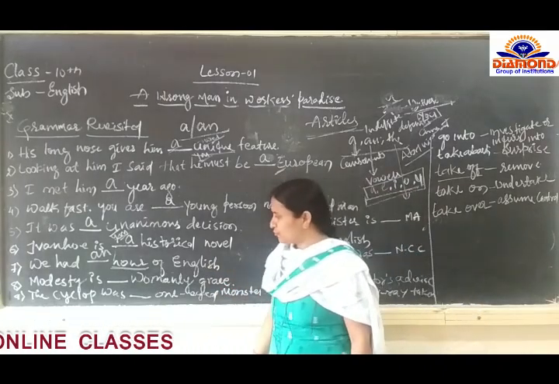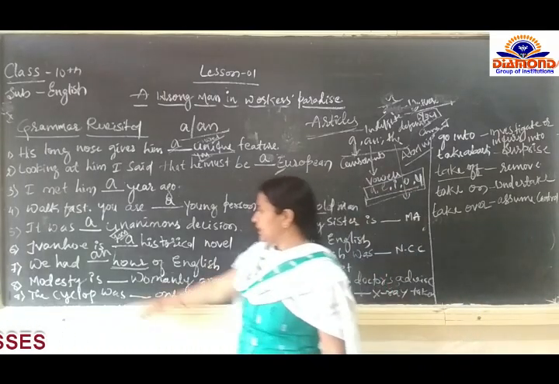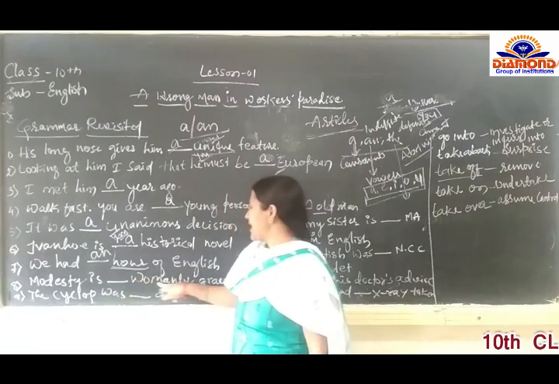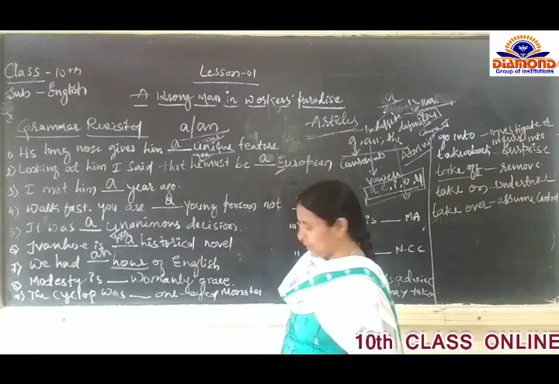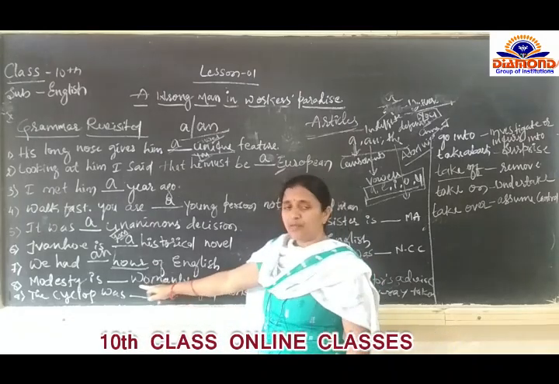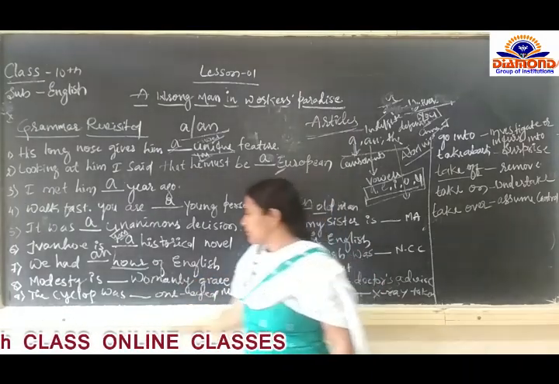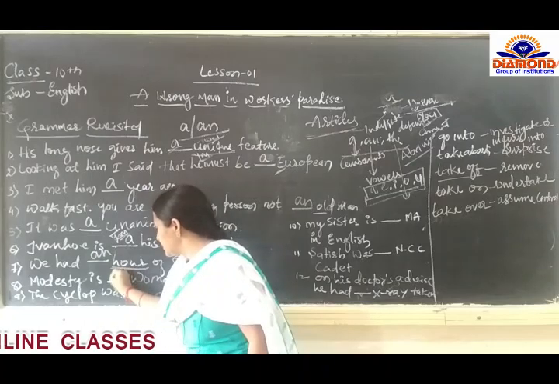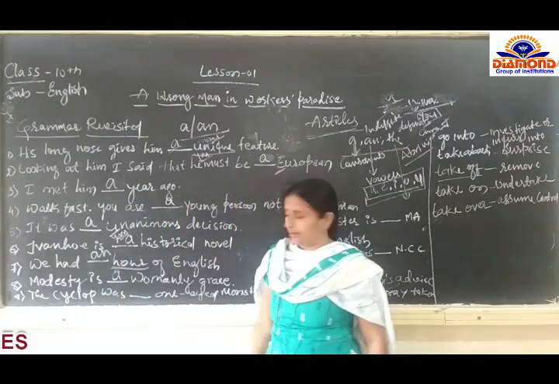Then next we come to the eighth example. Modesty is dash womanly grace. W is there. You all know that W is a consonant. So you have to use a there.